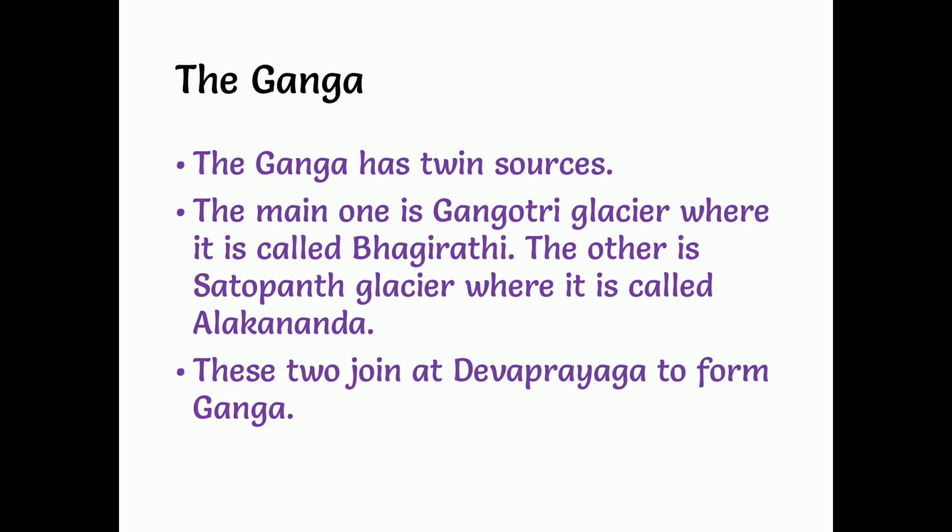And this Bhagirathi and Alakananda join at a place called Devaprayaga, and from there this flows as a single river called the Ganga river. Understand, children? Once again, from Gangotri glacier, Bhagirathi is the river which originated. From Satopant glacier, Alakananda is the river which originated.